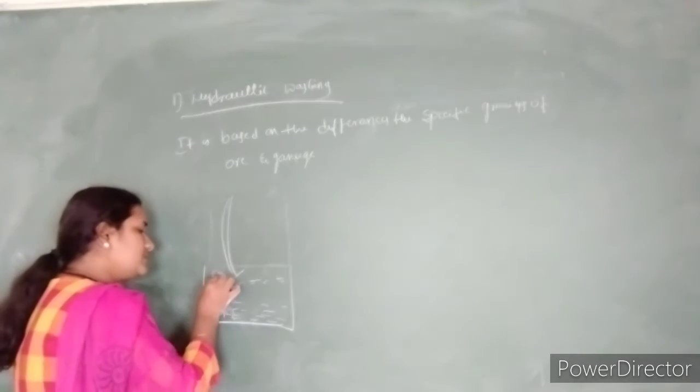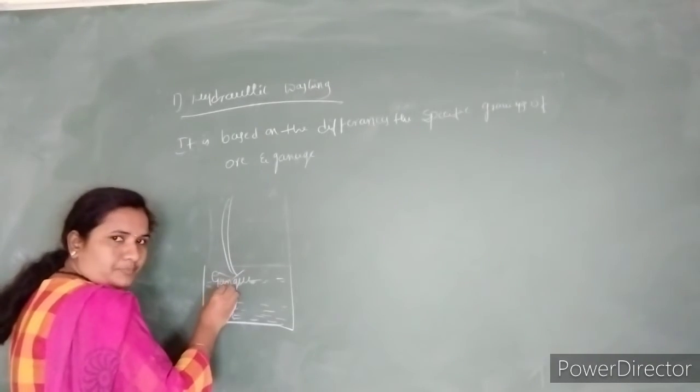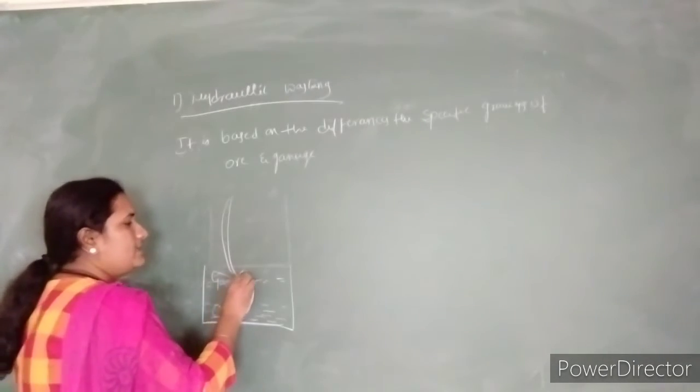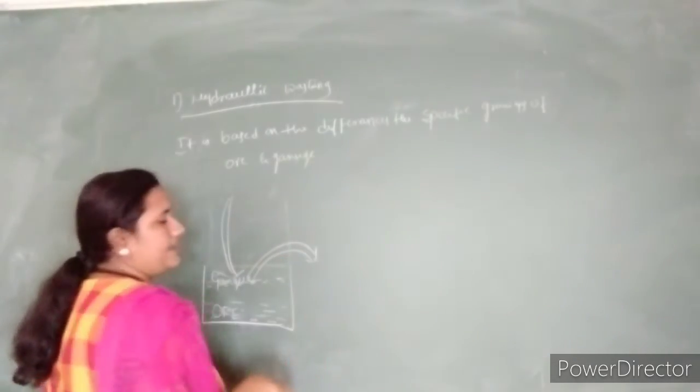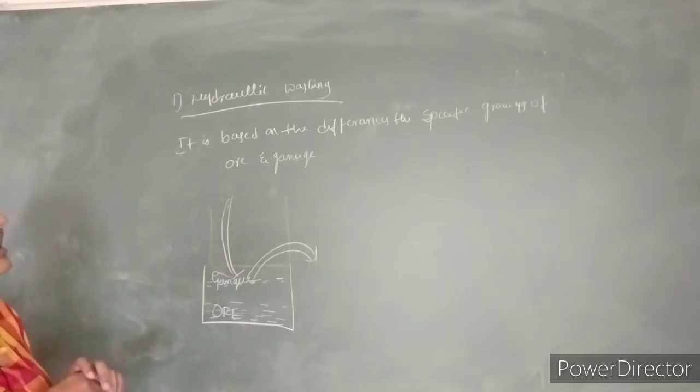This gangue is lighter in nature, so that is why it comes to the above layer, and now we can remove this gangue material by simply straining. So this is about hydraulic washing.